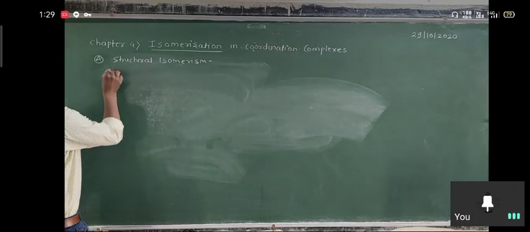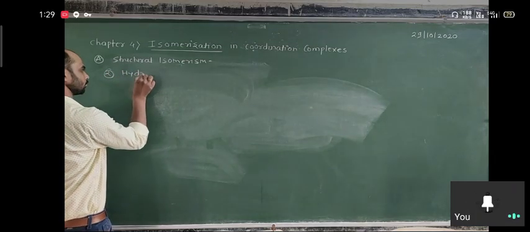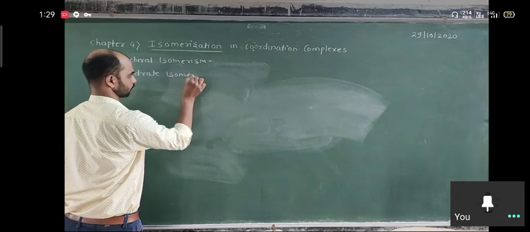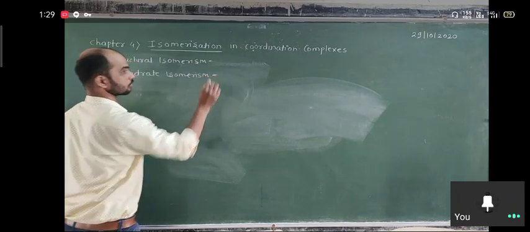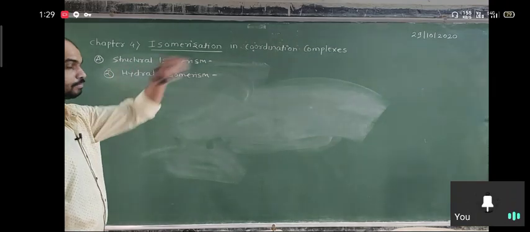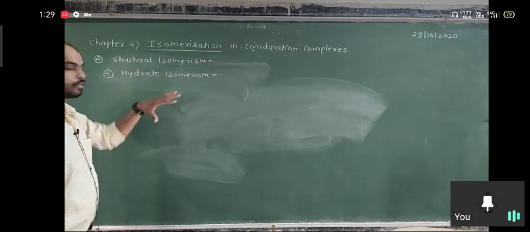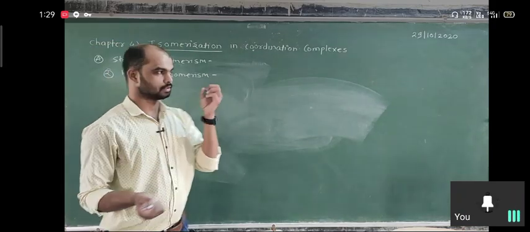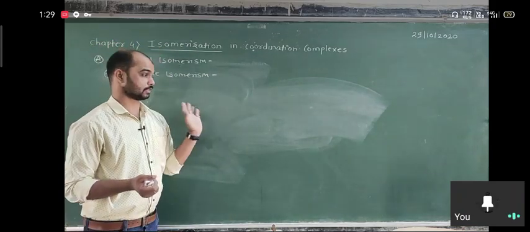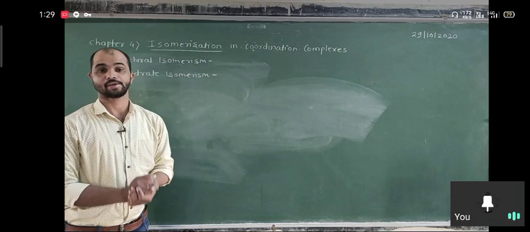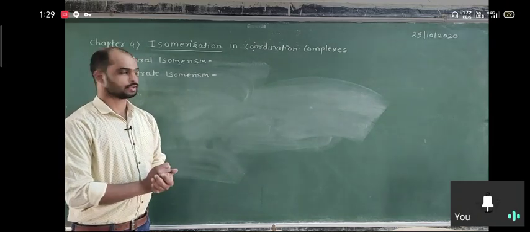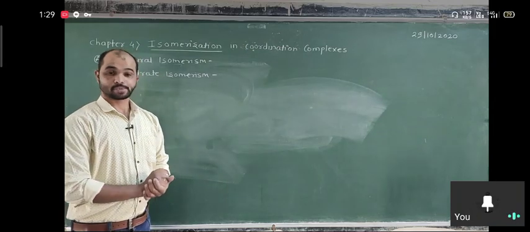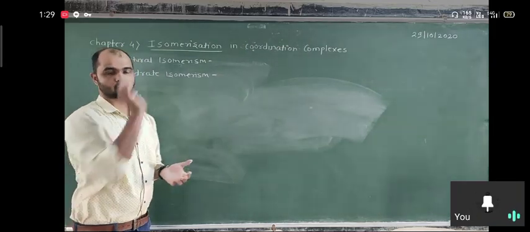Second, hydrate isomerism. Okay, so what is the meaning of hydrate? Hydrate means H2O. It differentiates two compounds having the same molecular formula by the number of water molecules present inside and outside of the complex.